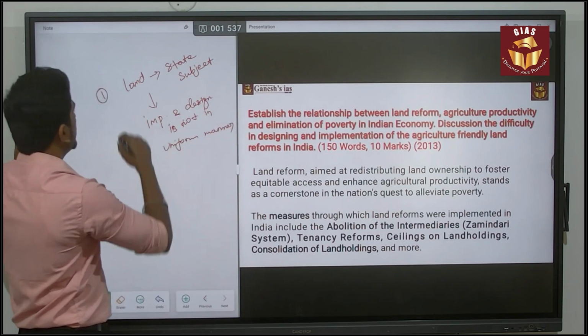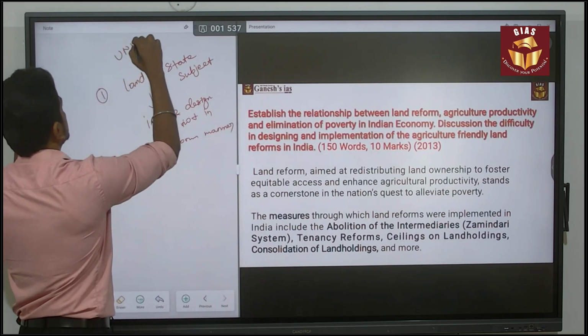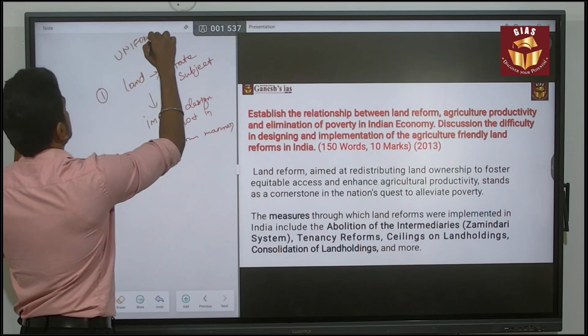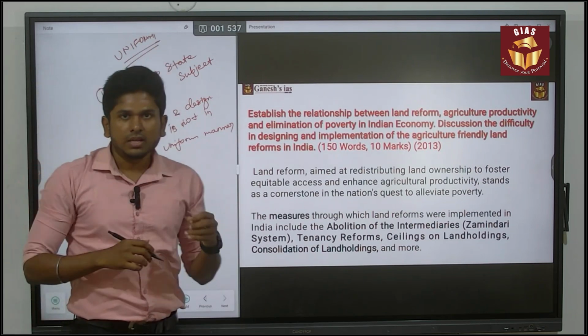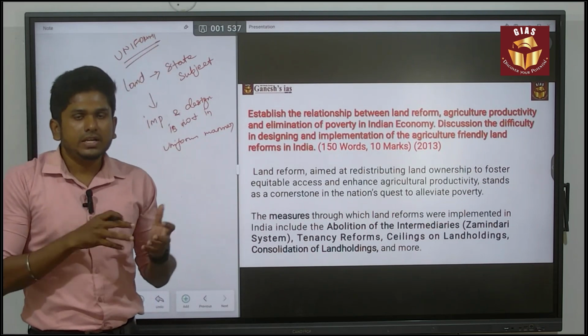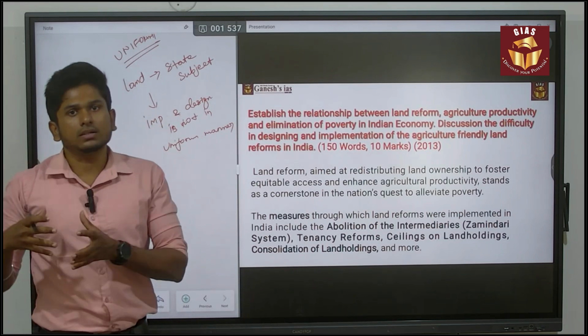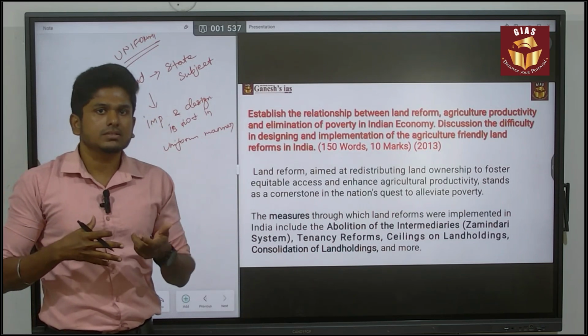So the uniformity, that is the heading, is not there. First major issue here is when it comes to land reform, different states have different laws. So that is the major concern.